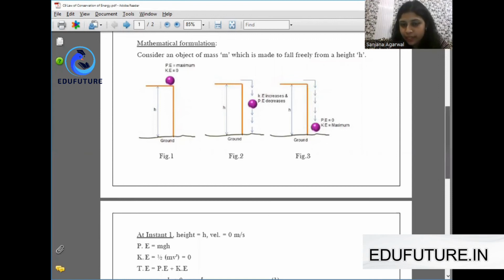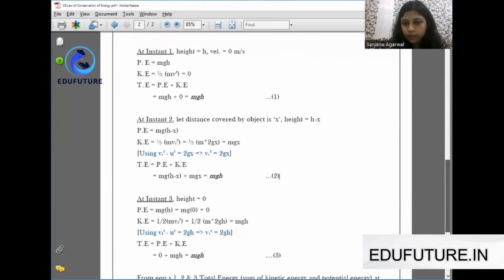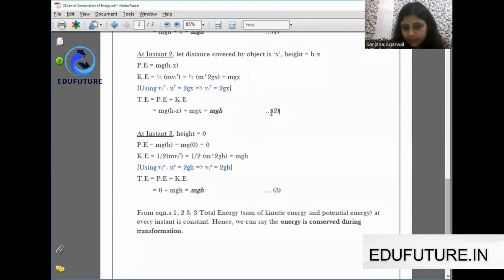So let's mathematically see again what total energy will come out to be in the third instant. As the height has become 0, there will be no potential energy at all in case third, and kinetic energy will be half mv square.